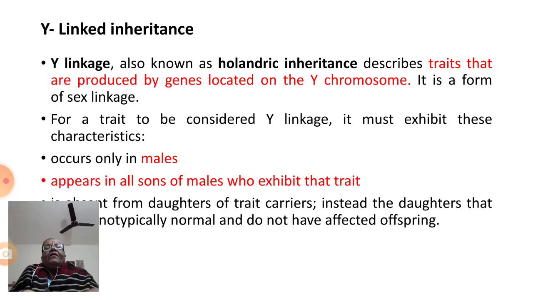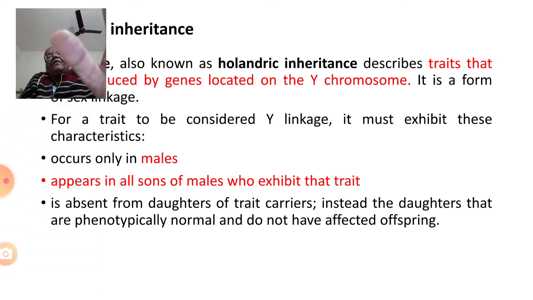Now, coming to Y linkage, also known as holandric inheritance, this describes the traits that are produced by genes located on the Y chromosome. It is a type of sex linkage. So holandric inheritance tells you about the traits produced by genes located on the Y chromosome. For a trait to be considered Y linkage, it should exhibit three characters.